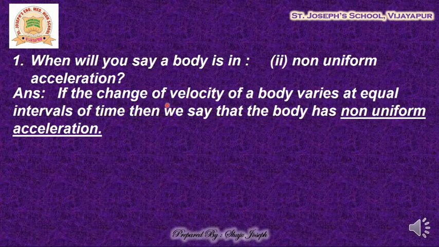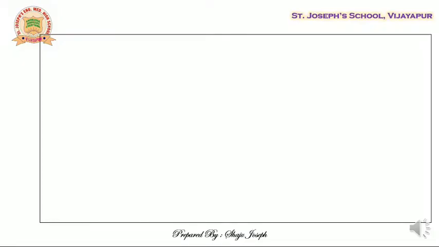When will you say a body is in non-uniform acceleration? So, the answer is, if the change of velocity of a body is not constant, or we can say it varies at equal intervals of time, then we say that the body has non-uniform acceleration. To understand this, again let us take an example very similar to what we took for the first sub question.